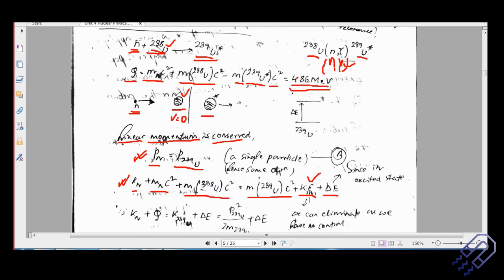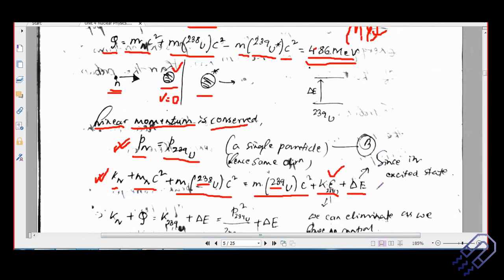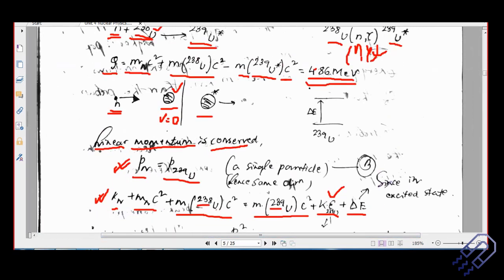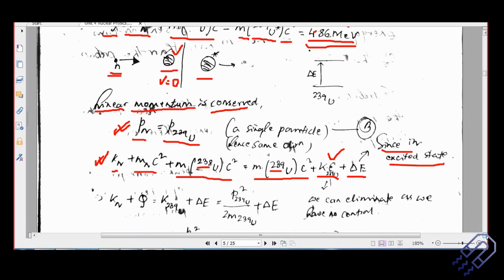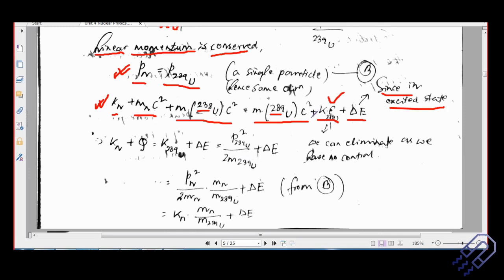So if you are considering uranium-238 jumping into uranium-239, it is basically getting excited and jumping to a higher energy level. That means we can say that this is the excited state. So the energy delta E arises because uranium-238 has jumped to the excited state and it is uranium-239 now. Just like yesterday, the kinetic energy of this resultant, uranium-239, we cannot control it. We don't have any control on it.